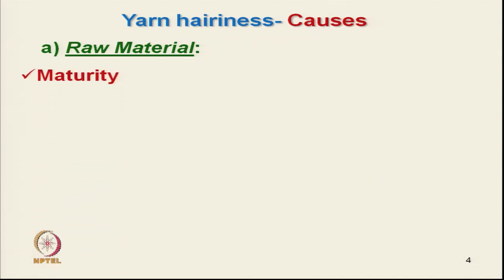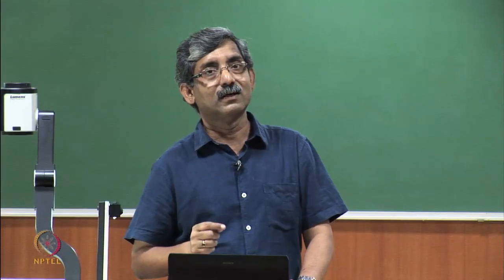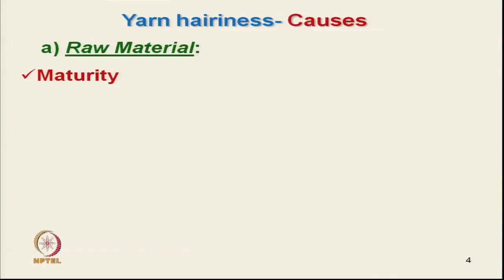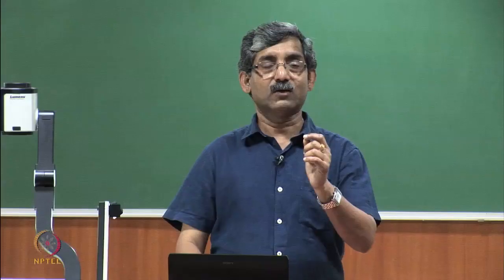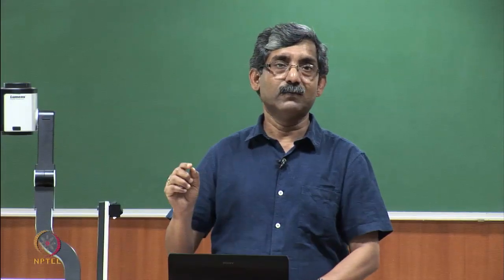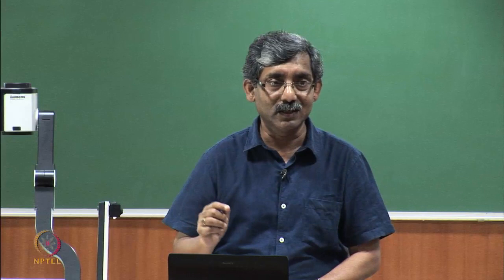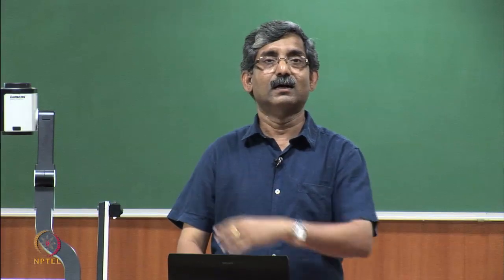Now, we will discuss the various reasons, various causes of hairiness. Okay. First, if we talk about the cotton yarn, the first reason is maturity. It has been observed that immature cotton results in hairiness, because it does not get opened, it does not penetrate inside the yarn structure, it remains on the surface and it creates hairiness.